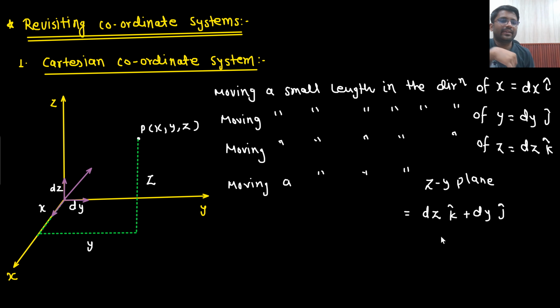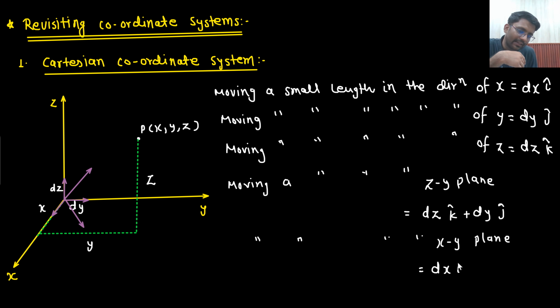Right? You are moving in the zy plane. That means you are moving in the direction of z as well as in the direction of y. Similarly, moving a small length in the xy plane, what would that be? This will be your xy plane, right? That means you are moving in the direction of x as well as in the direction of y. That will be dx i cap plus dy j cap.